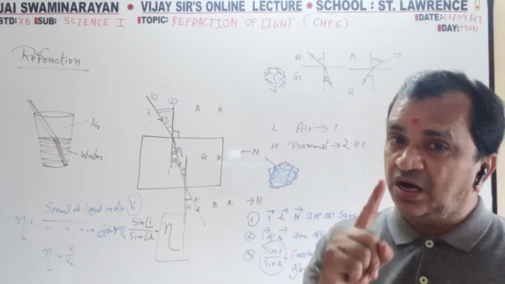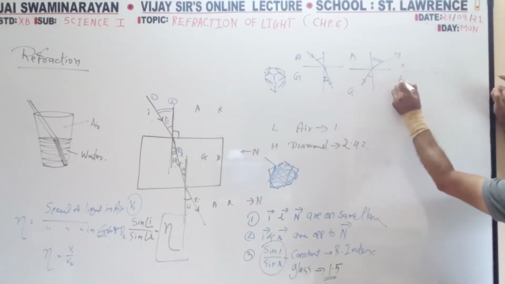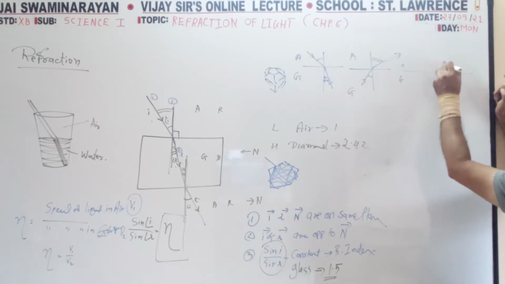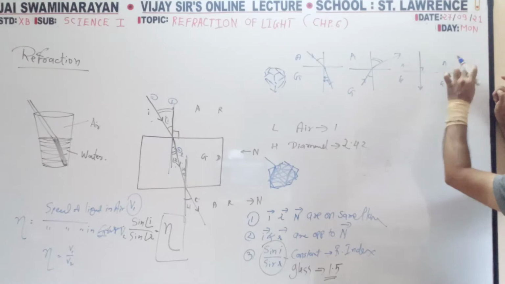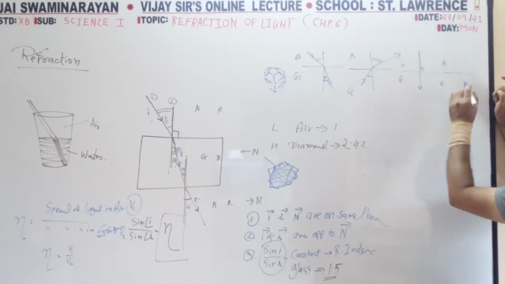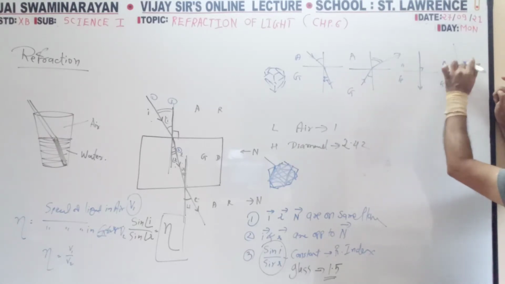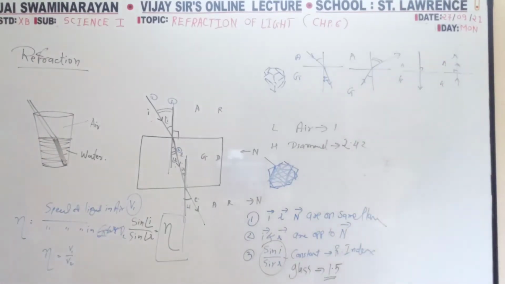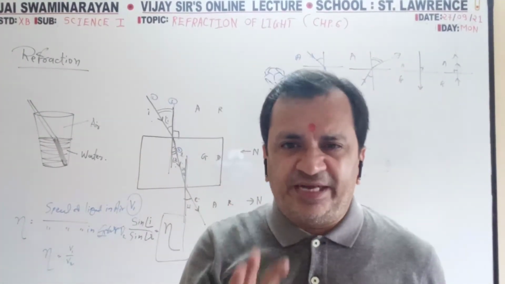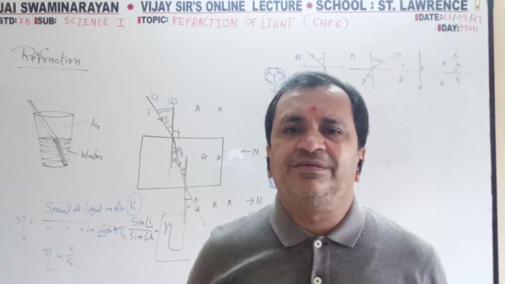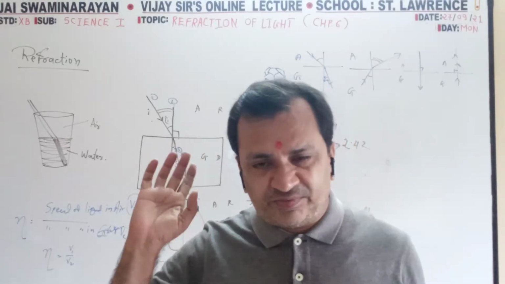Now, when it is air to glass, glass to air: rare media to dense media, towards the normal; dense media to rare media, away from the normal.